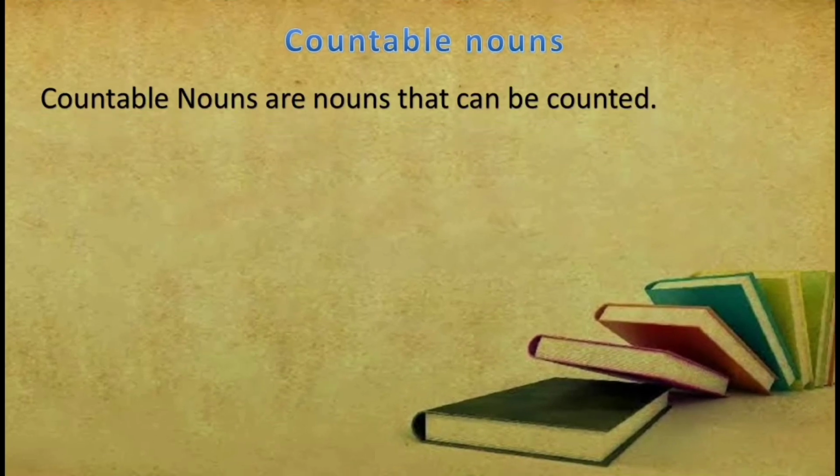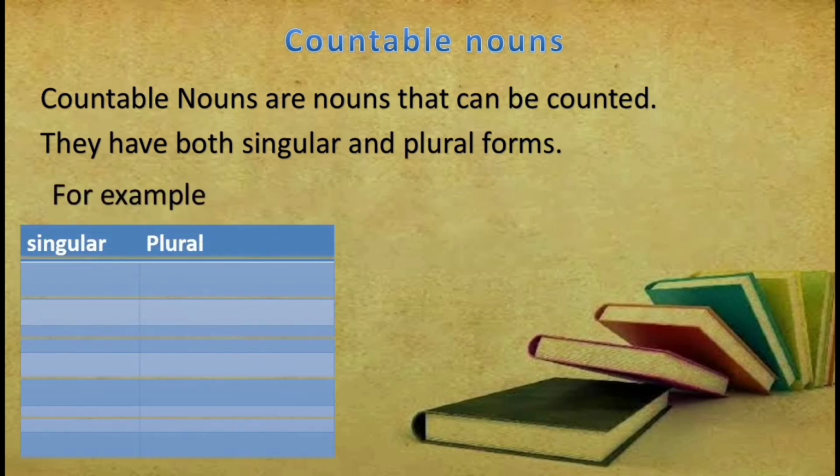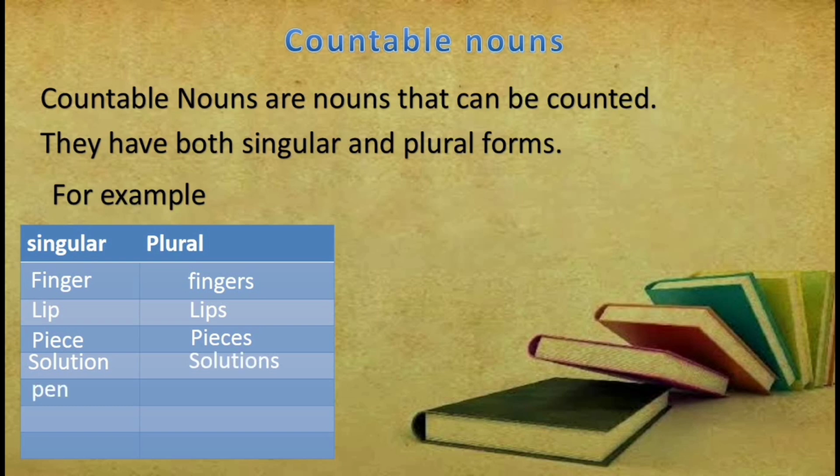Countable nouns are those nouns that can be counted. They both have singular and plural forms. For example, finger, fingers, lip, lips, piece, pieces, solution, solutions, pen, pens, watch, watches, cavity, cavities, etc.